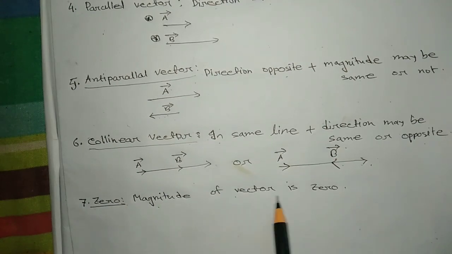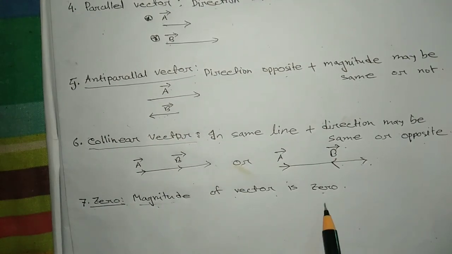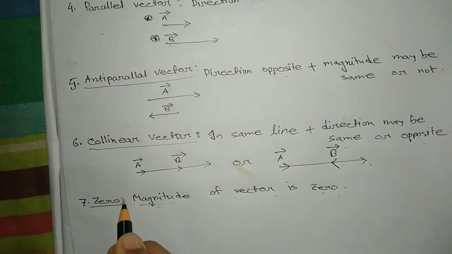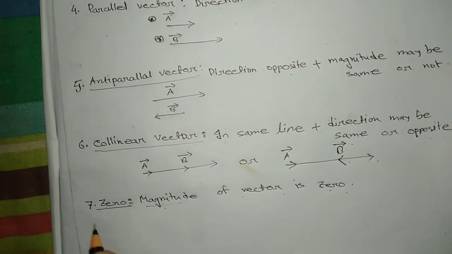When the magnitude of a vector is 0, that is, the magnitude of any kind of vector is 0, this is called a zero vector.